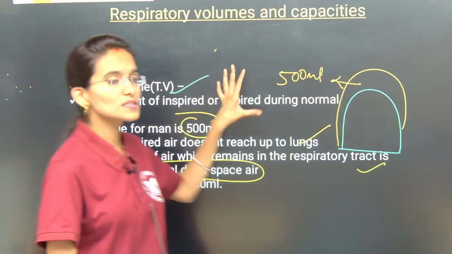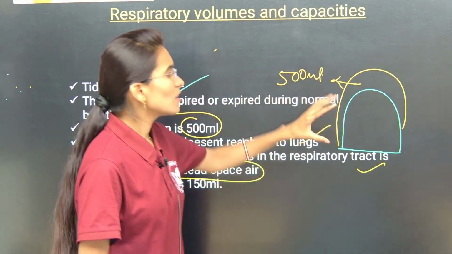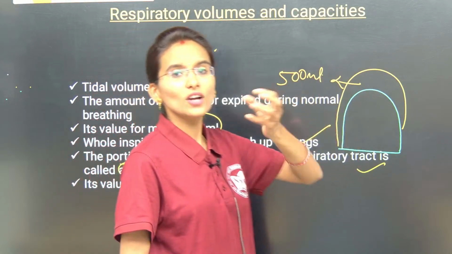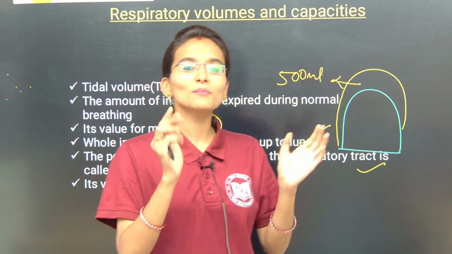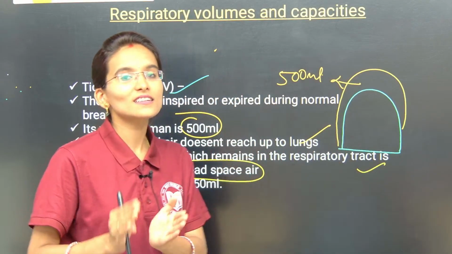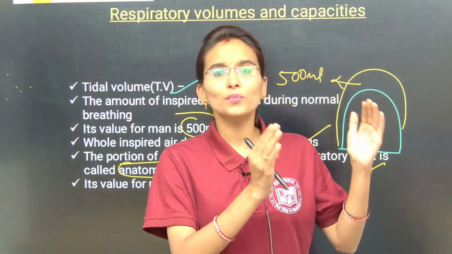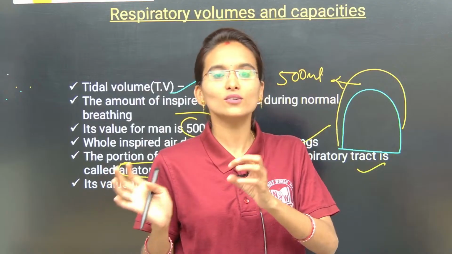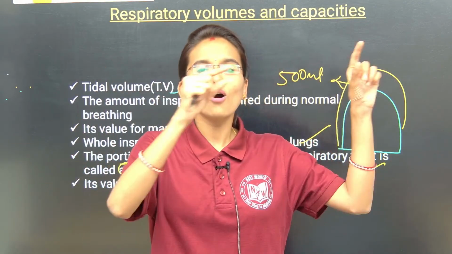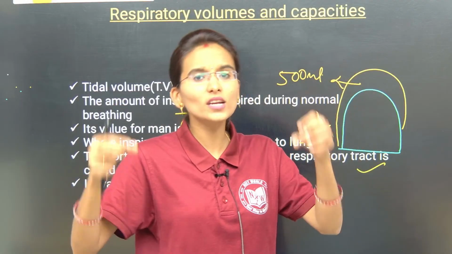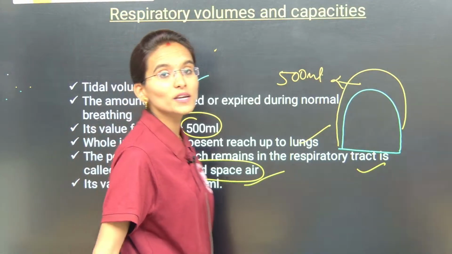So it is the first respiratory volume, that is the tidal volume. All the air that we inhale may not reach the lungs, but a small amount of the air remains only in the respiratory tract. That is the amount of air that may remain in the bronchus, bronchi and bronchioles. It may not reach the alveoli and the lungs. All the air which remains only in this respiratory tract, we call it what, my dear students? Anatomical dead air.